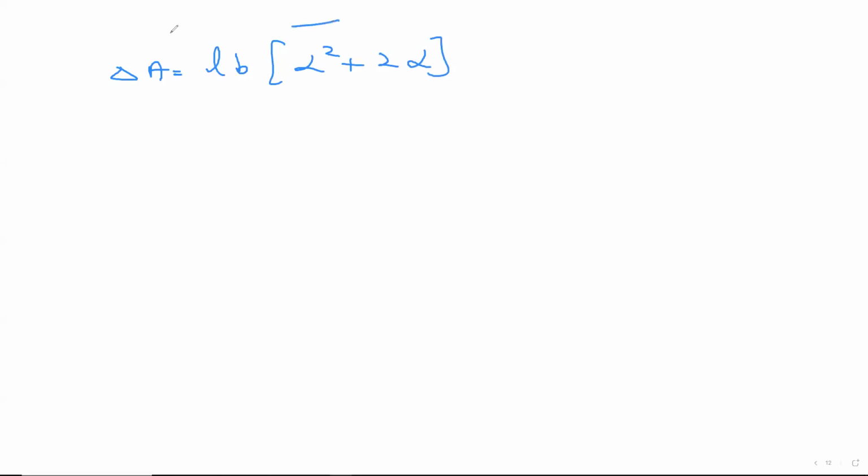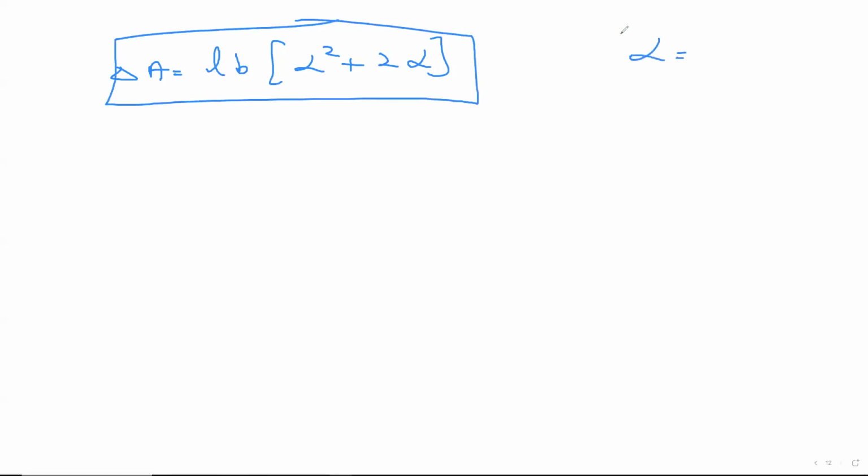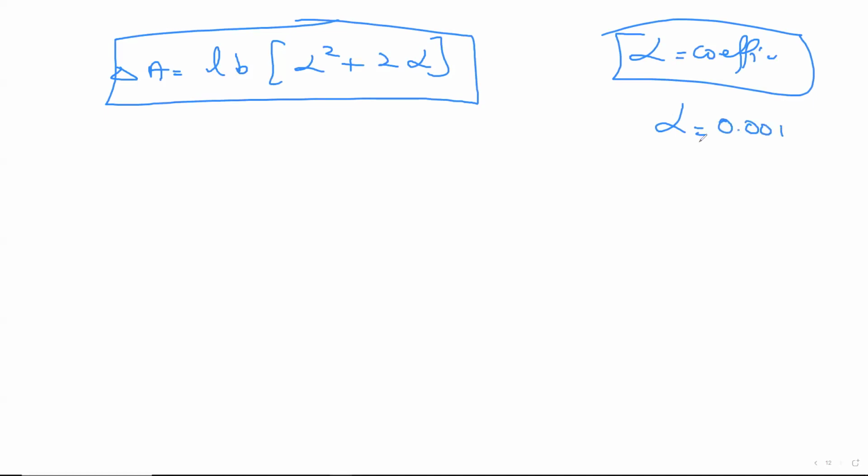Now, obviously, if you see, alpha is the coefficient. I'll give an example. Alpha is the coefficient, so this alpha will be very small. Assume 0.001. If alpha is so small, alpha square becomes even smaller. It will become 0.000001, which is absolutely zero change. So since alpha is small, alpha square will be even smaller, which means alpha square can be neglected. Why? Because of its very small value. It won't make a difference.